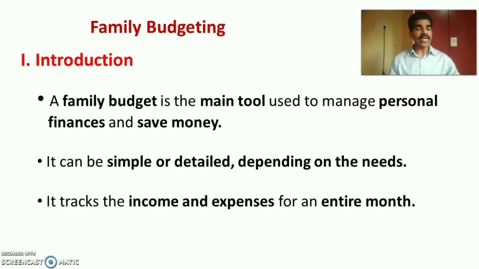Family budget is the main tool which is used to manage personal finances and save money. It is considered a tool that is used to manage the personal finances and saving money of the family. It can be simple or detailed depending on the needs of the family. Family budget tracks the income and expenses for an entire month of 30 days.